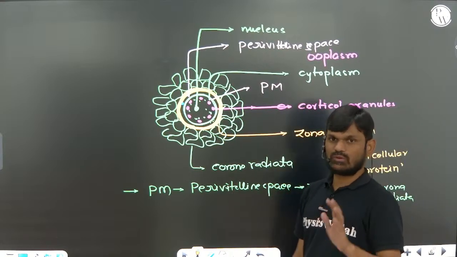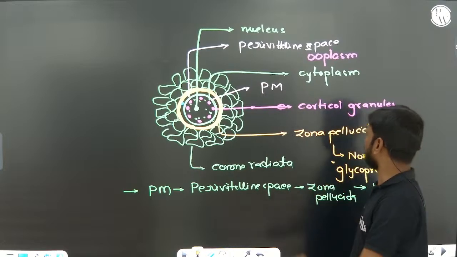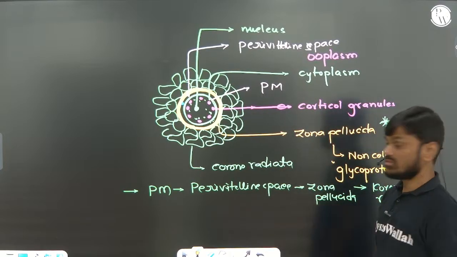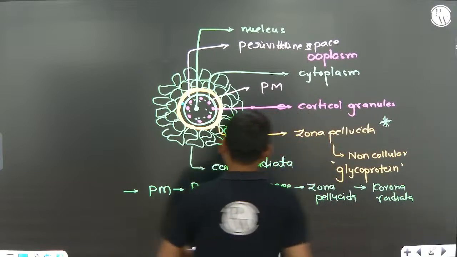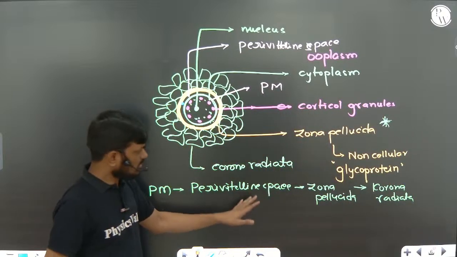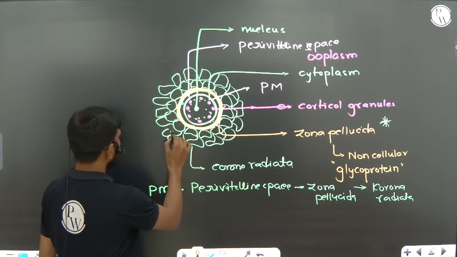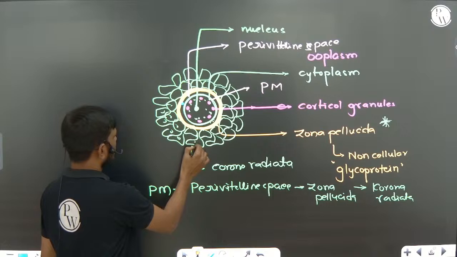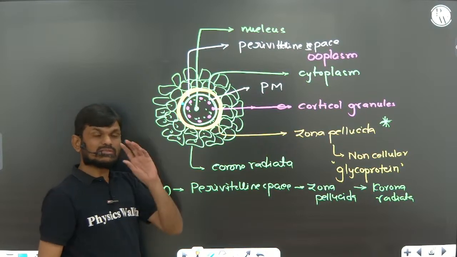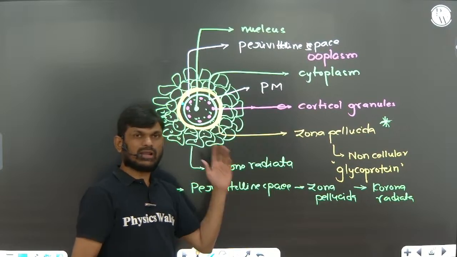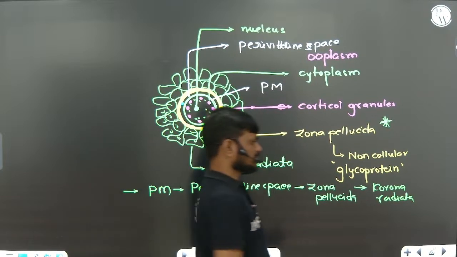Okay, so I hope you understood this. Very important. Mostly remember, the zona pellucida is a glycoprotein, a non-cellular layer, but the corona radiata is a cellular layer. You can see these are all cells. Corona radiata is a cellular layer that is made up of granulosa cells. Right? Next one.